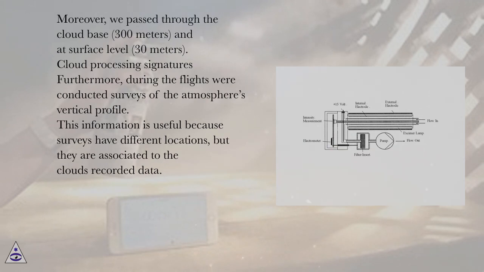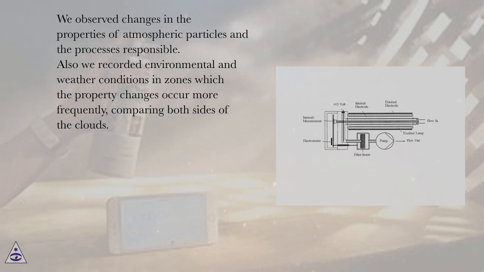Cloud processing signatures. Furthermore, during the flights, surveys of the atmosphere's vertical profile were conducted. This information is useful because surveys have different locations, but they are associated to the cloud's recorded data. We observed changes in the properties of atmospheric particles and the processes responsible. Also, we recorded environmental and weather conditions in zones in which the property changes occur more frequently, comparing both sides of